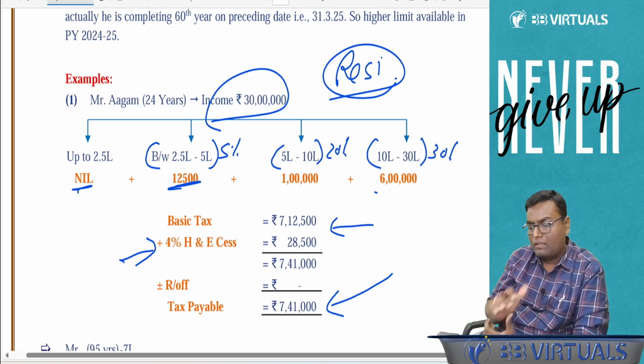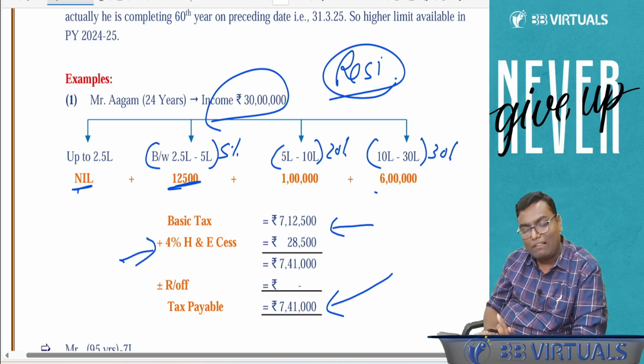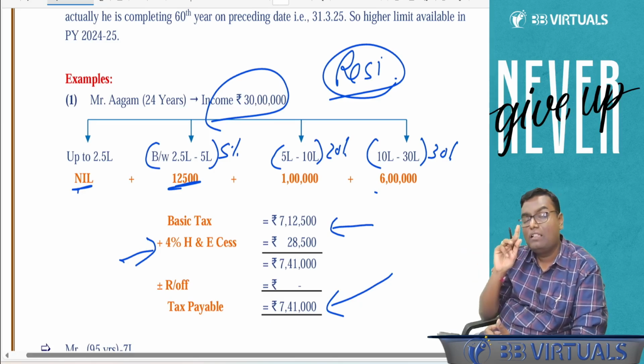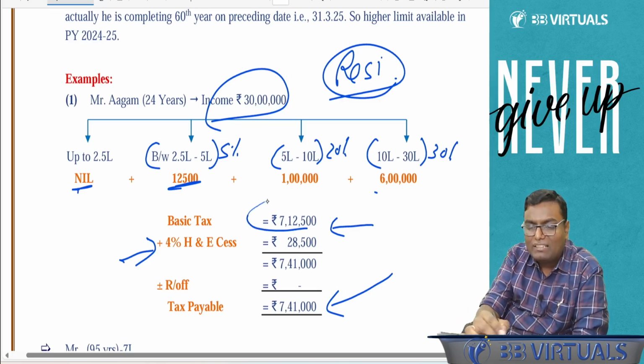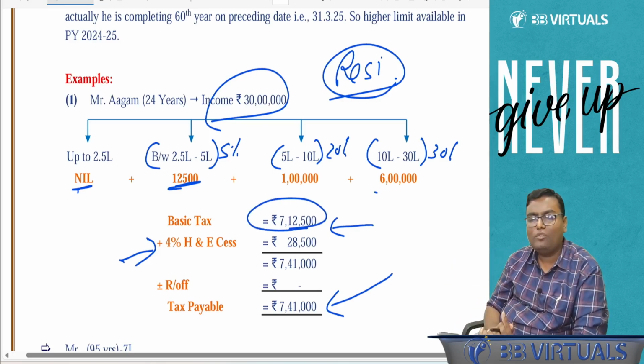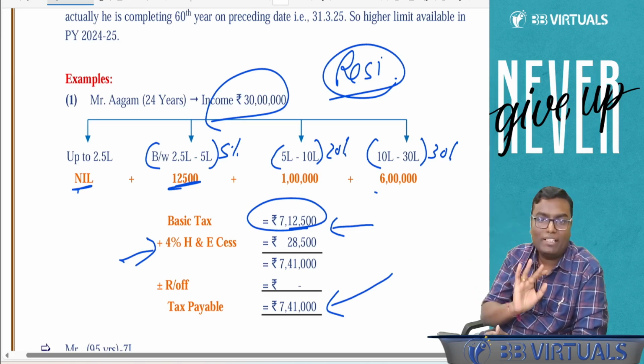First doubt. Sir, can we show this kind of chart format in the paper? Yes, because this will always be in a working note, and it is okay to present a working note in chart format. Second, sir, is it compulsory to show basic tax, or can we directly write this amount after doing it in the calculator? You can directly write this amount. There is no need to show it separately.